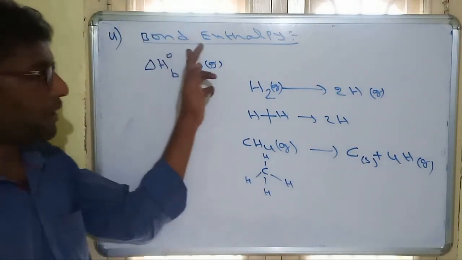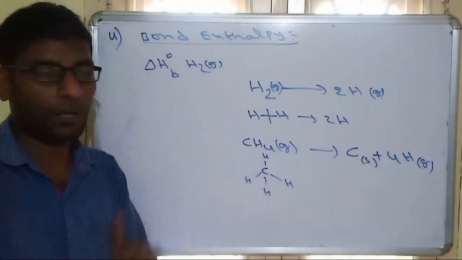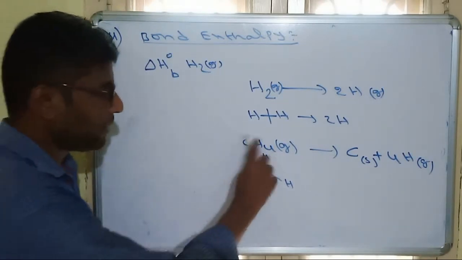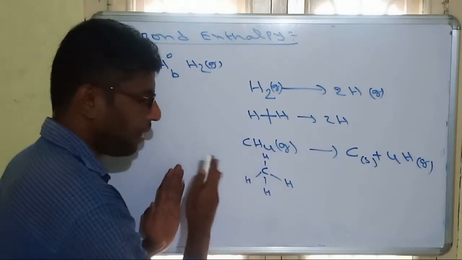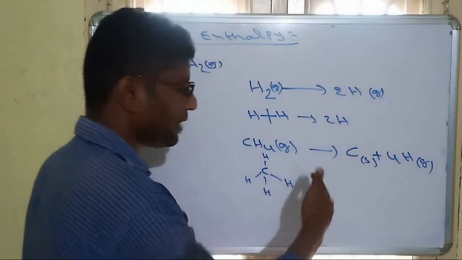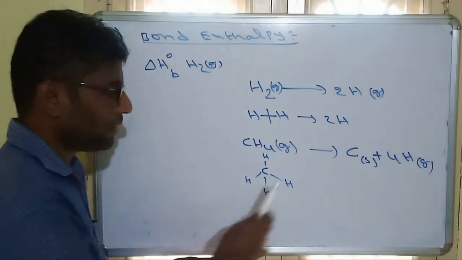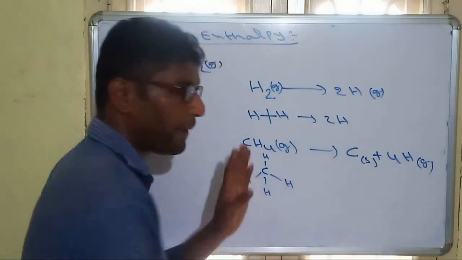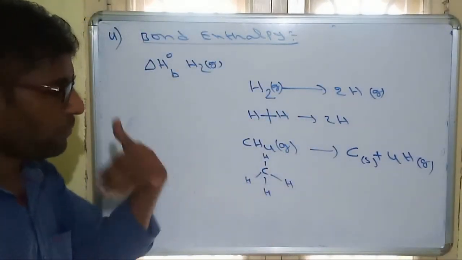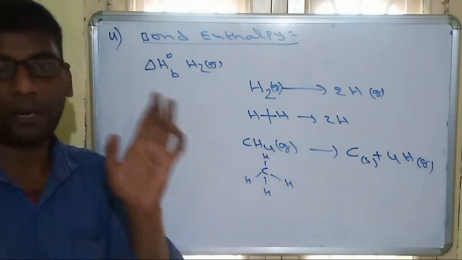But remember, bond enthalpy is applicable to only 1 mole of bond, that is, only 1 bond. But in methane, there are 4 bonds. If all these bonds were breaking, whatever the enthalpy change is, we cannot call that bond enthalpy, because the change in enthalpy here is applicable to 4 bonds. If you want bond enthalpy, we have to calculate for 1 mole.